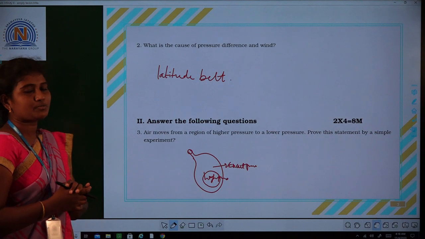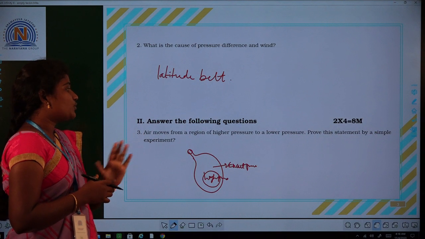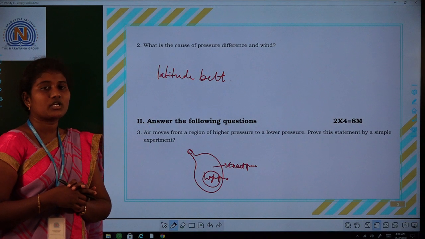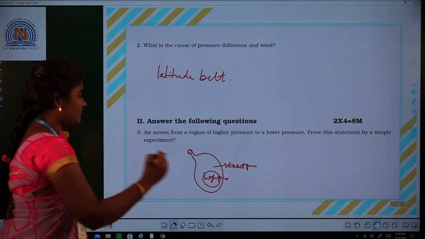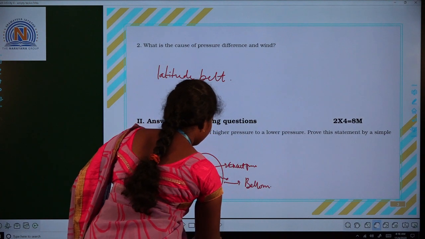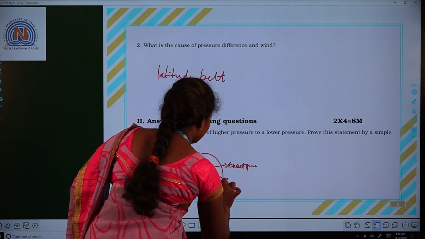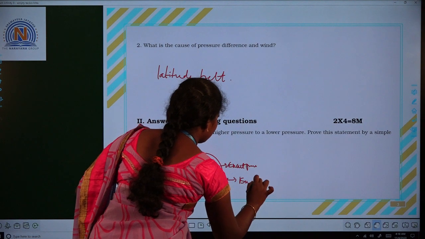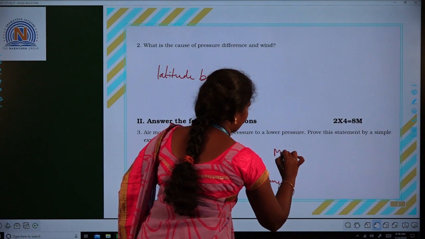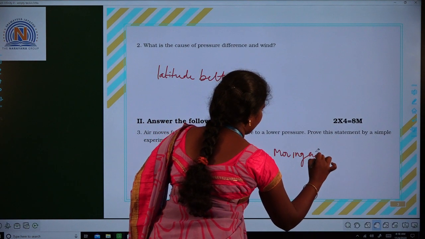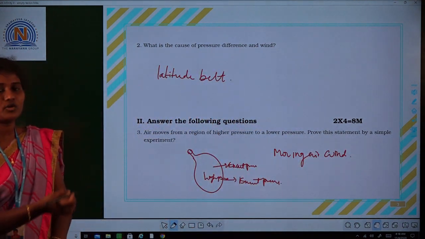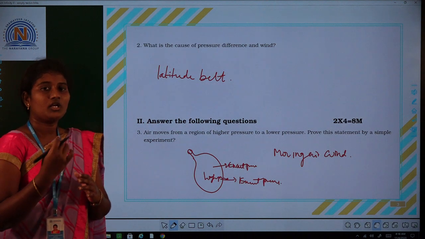By using this balloon experiment, we can say that air moves from the higher pressure region to the lower pressure region. Moving air is called wind. It moves from the high pressure region to the low pressure region.